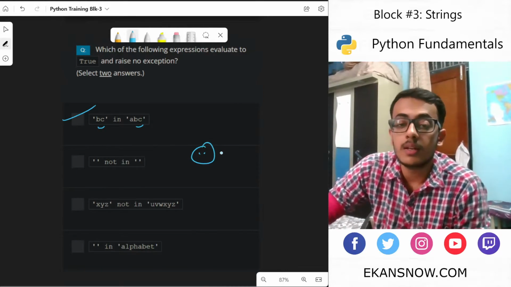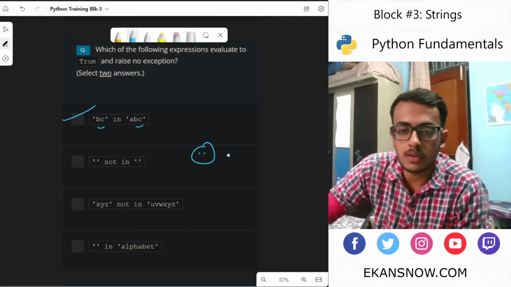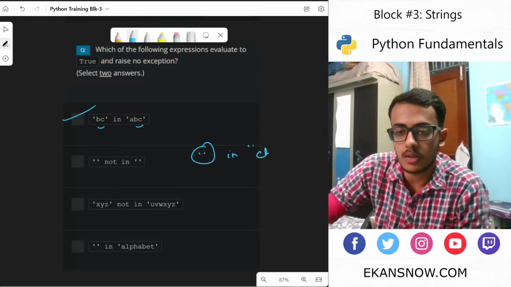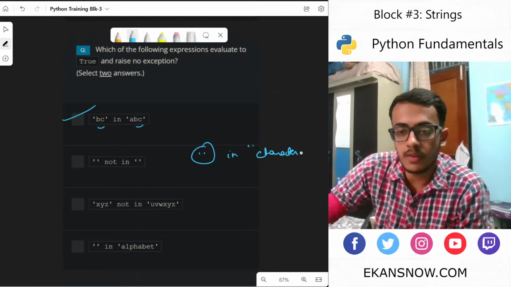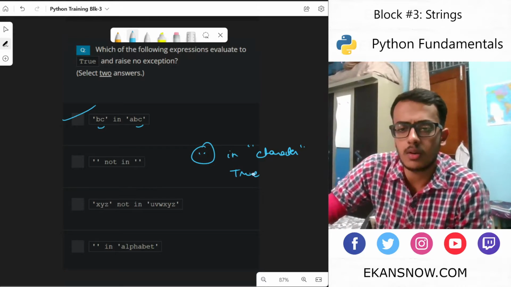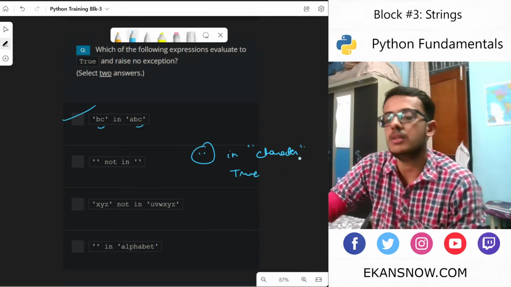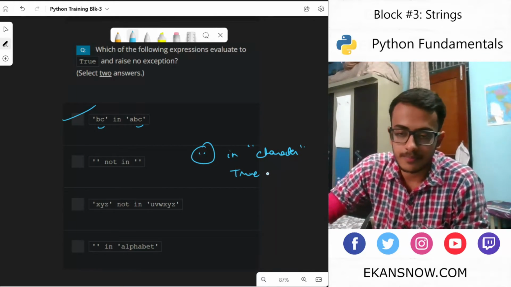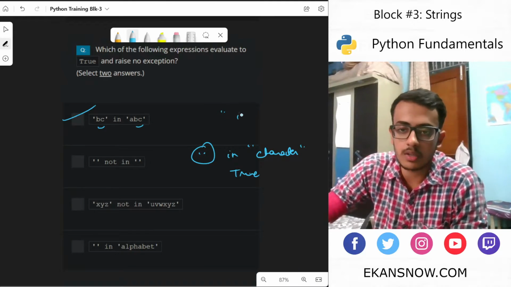When we try to see if it is in some particular string or not, we always consider it as true. Nothing, or no string, is always present in any type of string. Even this would be considered true.